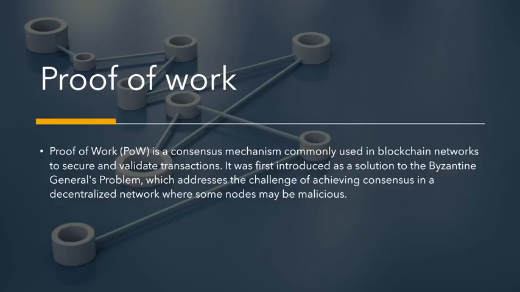Bitcoin's average block time, the time it takes to process a transaction, is 10 minutes, and the process requires a staggering amount of electricity. Some examples of proof of work are Bitcoin, Dogecoin, and Litecoin.